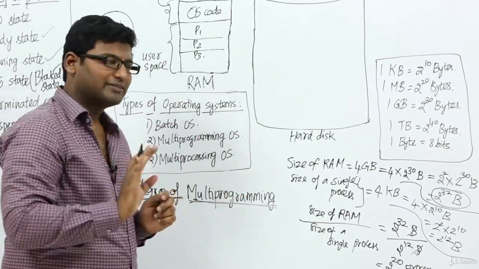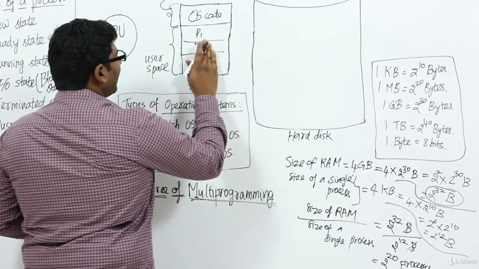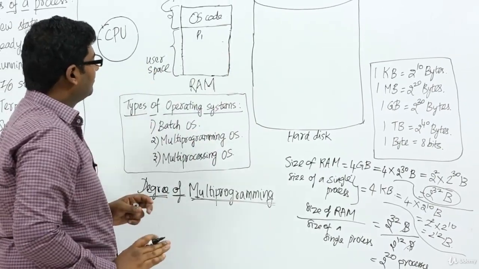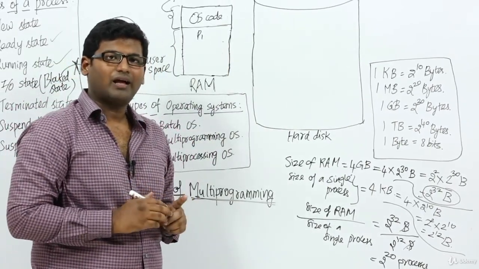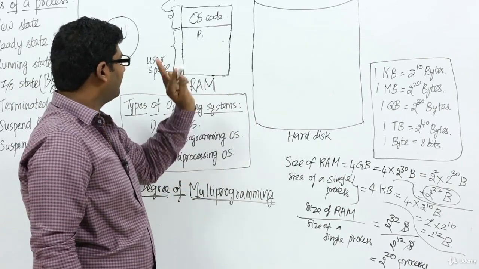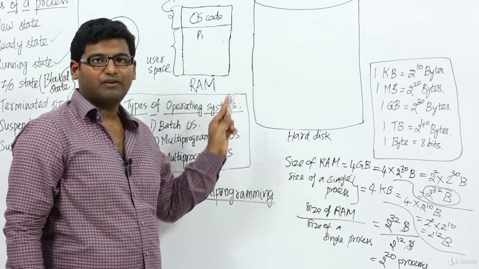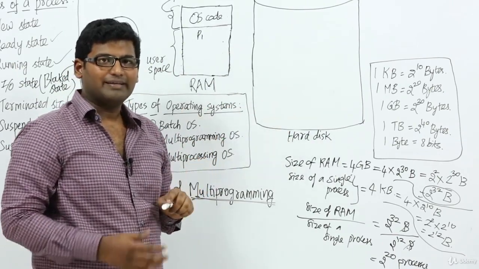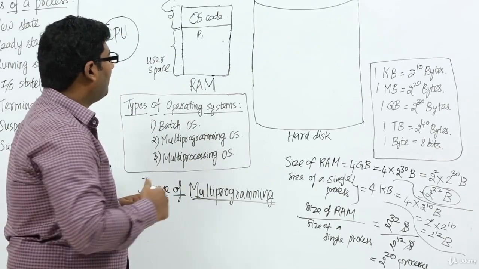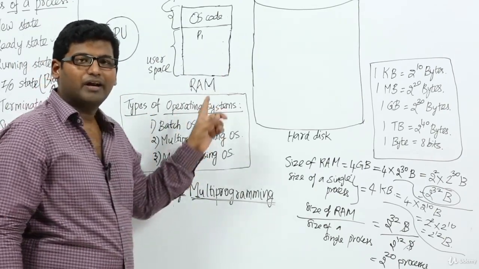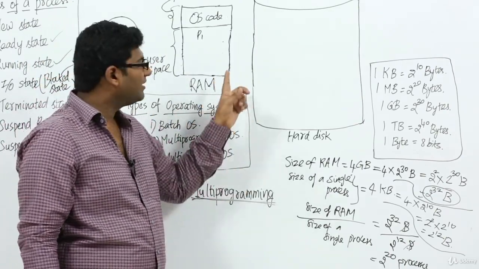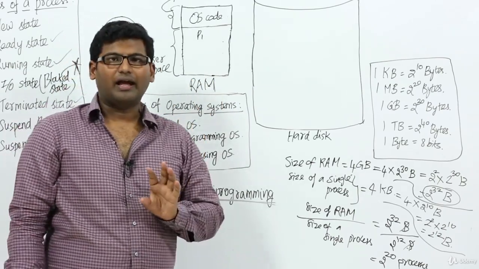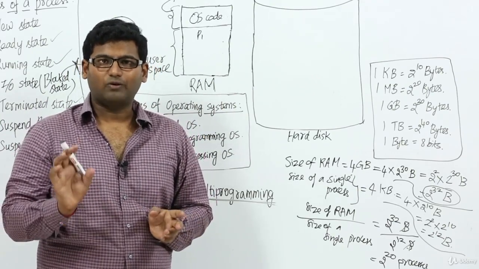Whereas let us assume I restrict my computer to have at max only one process present inside the RAM. Then I will place one process inside the RAM, and only after the completion of this process will I fetch the next process from the hard disk. The disadvantage with this is, let us assume P1 needs IO. Whenever P1 is doing IO, our CPU will be idle, right?